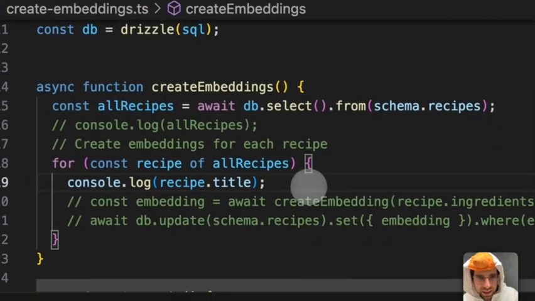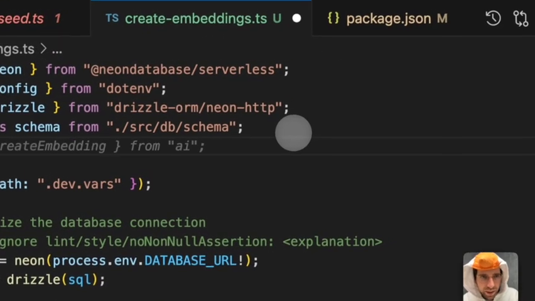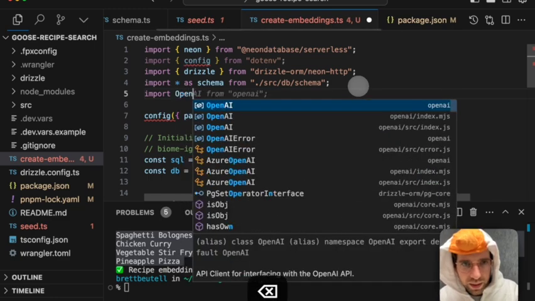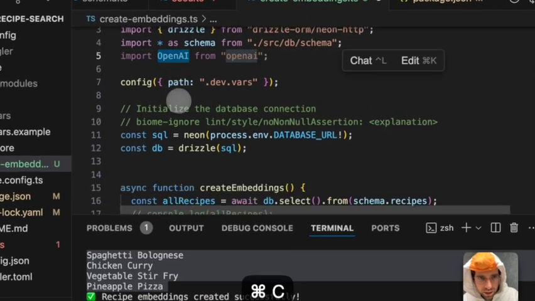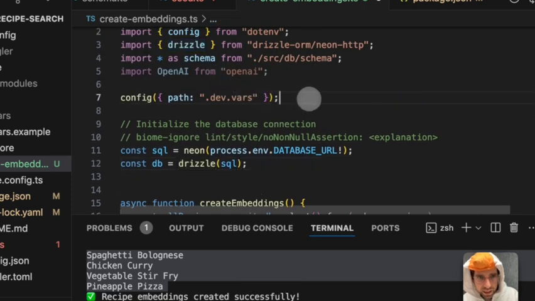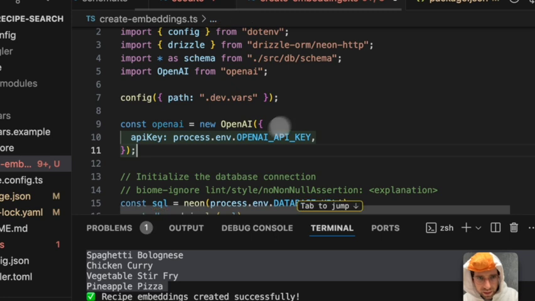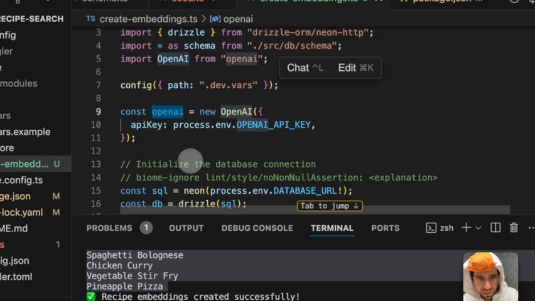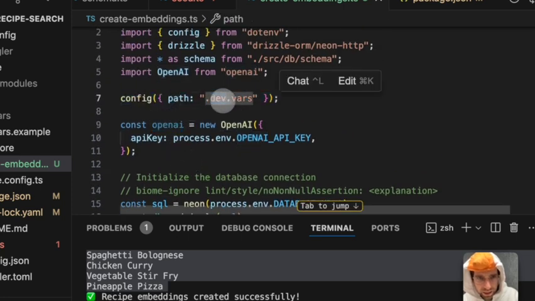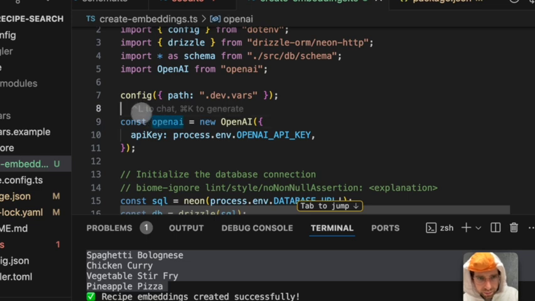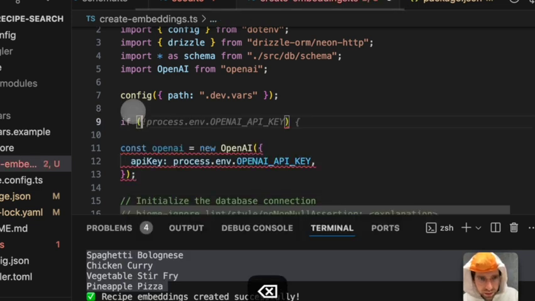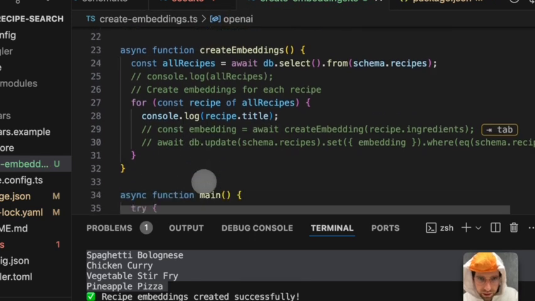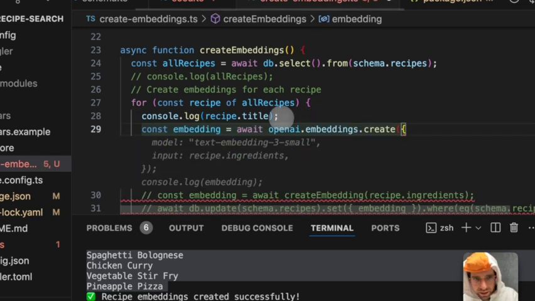Now, what we need to do is use OpenAI. Whoa, we're running out of time. Okay, I want to import OpenAI from OpenAI. And I'm going to need the API key. So const OpenAI, yeah, that's fine. And then that sets up our client after we configured our environment variables right here, so that should be fine. I'm going to throw an error if the API key is not set. Down here, what I want to do is perfect.